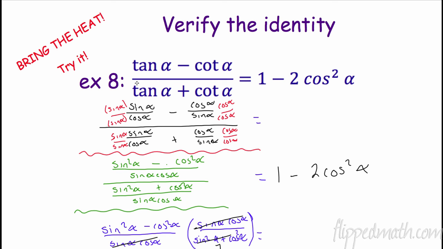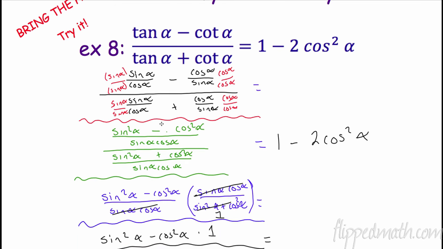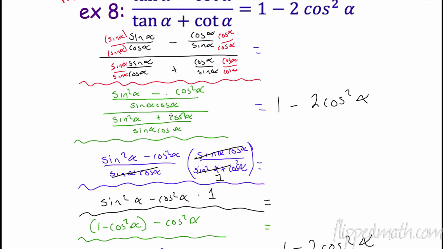In this first step, what I did was I made it all sine and cosine. Then I got common denominators on top and bottom so that I could combine those fractions. So this is just that step of combining them. Sine x times sine x is sine squared x. Same thing over here, cosine squared x. So on the top I have sine squared alpha minus cosine squared alpha over sine alpha cosine alpha, and on the bottom, sine squared alpha plus cosine squared alpha.